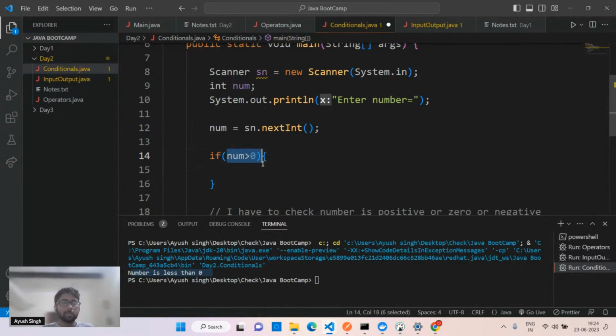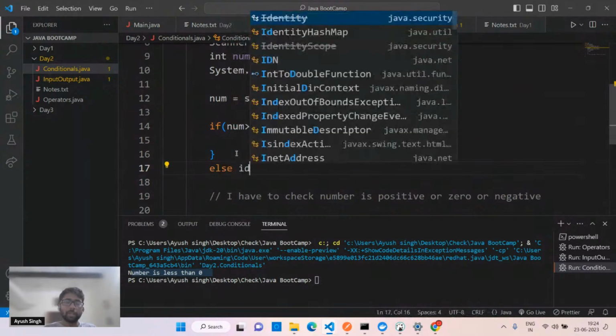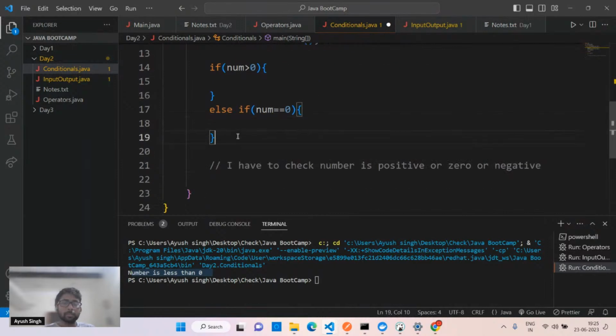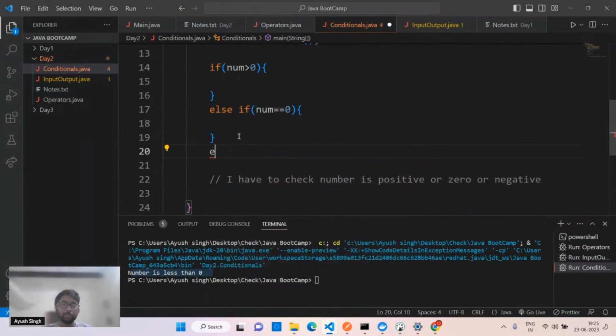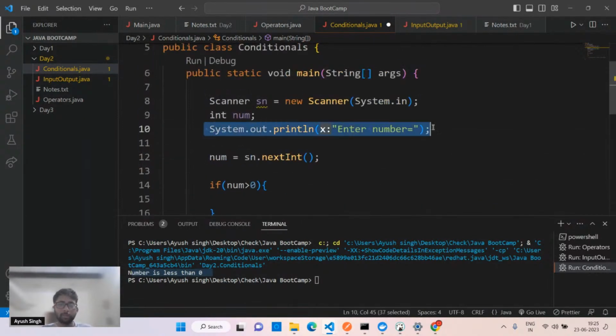So number greater than zero, the statement we have to write afterwards. We'll see that statement. We have else if, so here number, let's suppose, equal to zero. And the simple logic is, if my number is not positive and not zero, then obviously one is left, that is negative. So it will be simply negative.